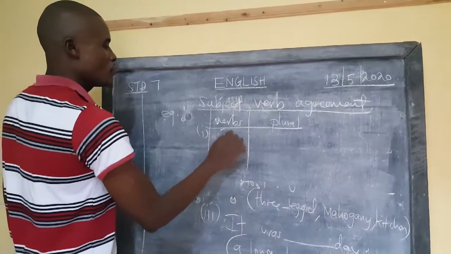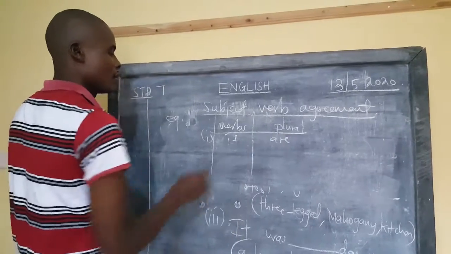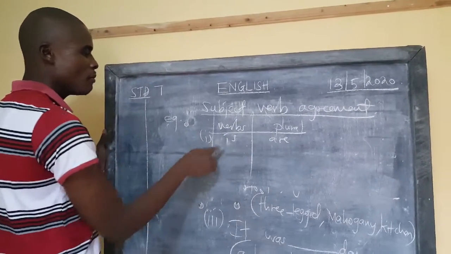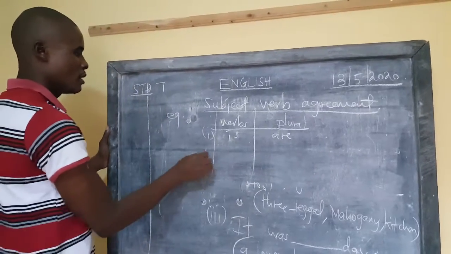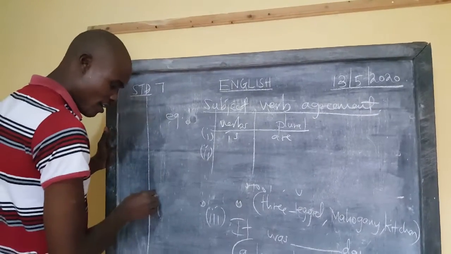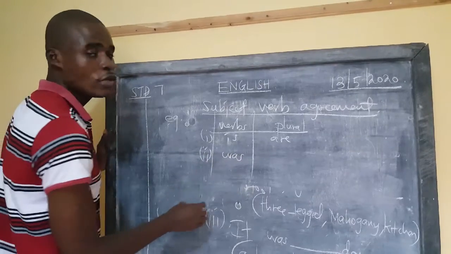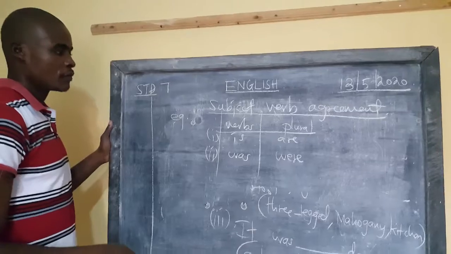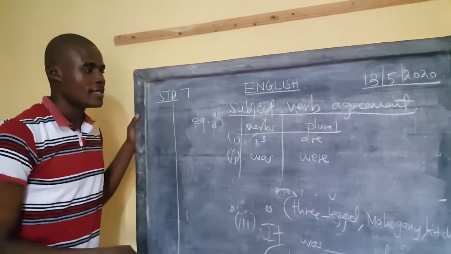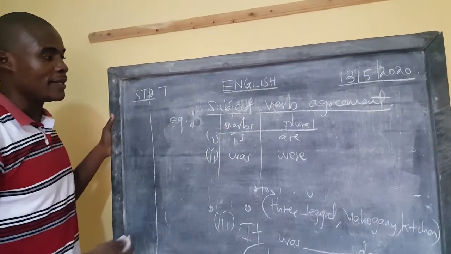Is will always change to be are. Tom is a boy. Tom and Jane are pupils. Roman 2 we have was. Was will automatically change to be were. Jane was playing. Jane and John were playing.